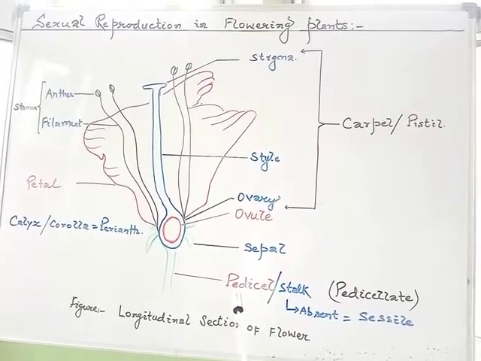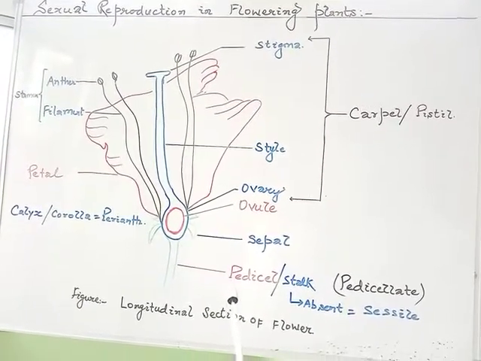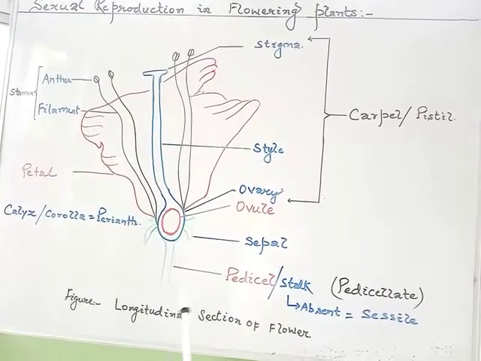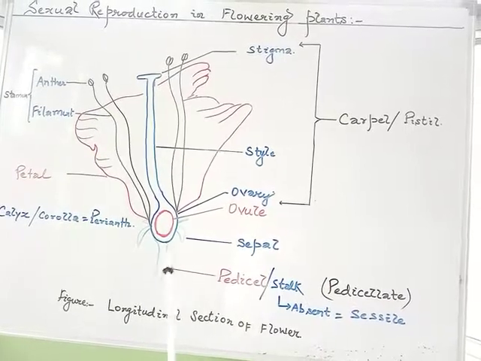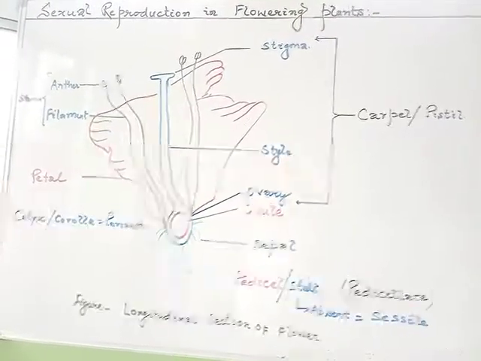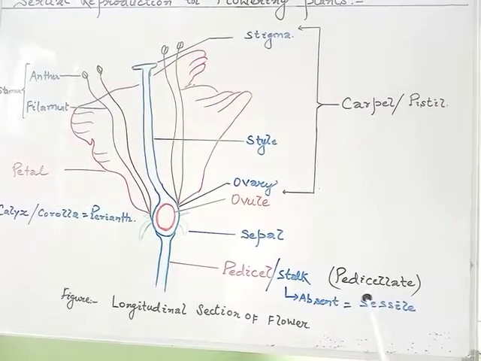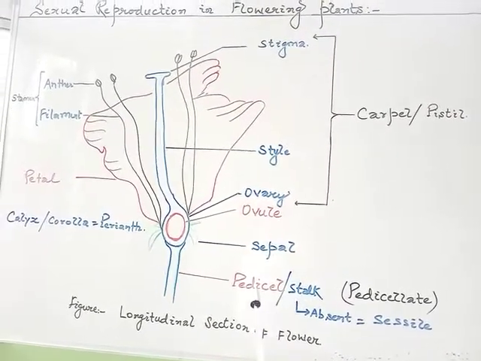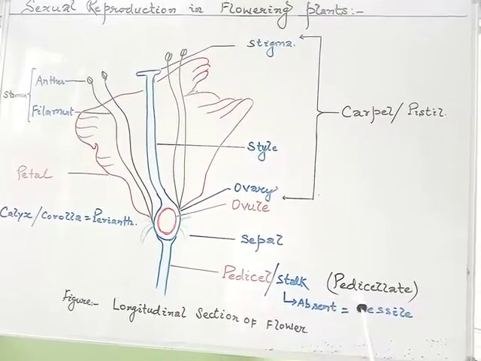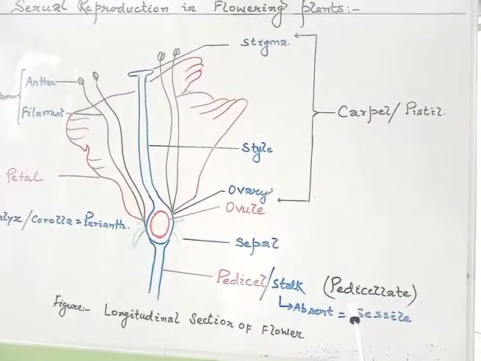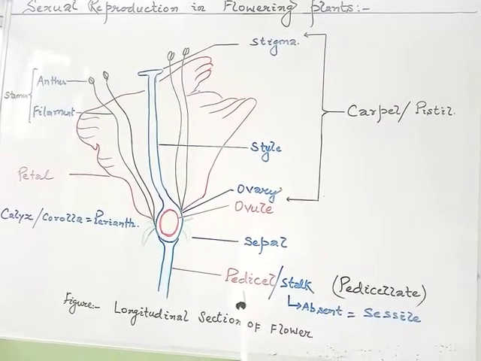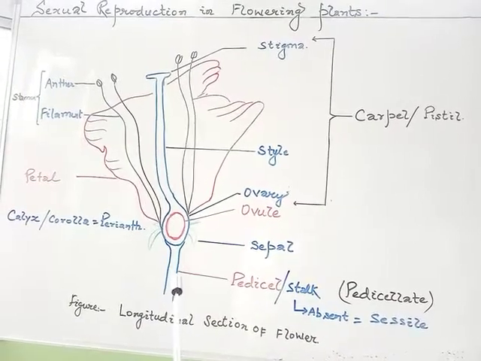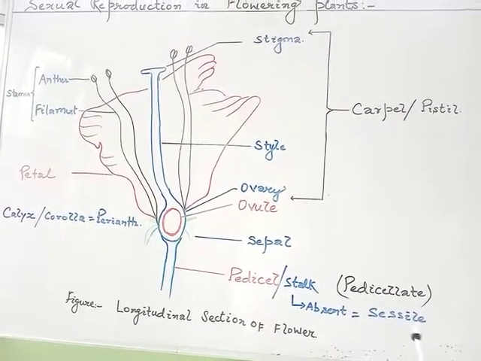So, if in some cases the flower bears a pedicel or stalk, in such case the flower is called pedicellate. In some cases, the stalk or pedicel is absent. So, in such case, the flower is called sessile.